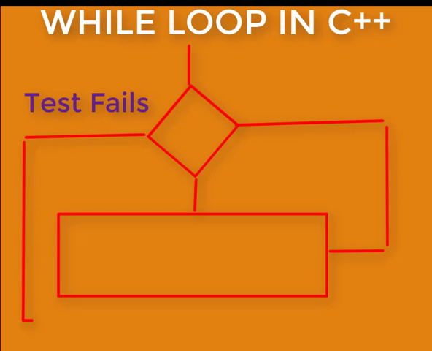Please note that if the test fails, in that case the control will not go to the body of the loop. Instead, the control will go beyond the loop and the loop will terminate. In other words, the control of the program will go from test to the body of the loop only if the test is successful. If the test fails, then the control does not go to the body of the loop.